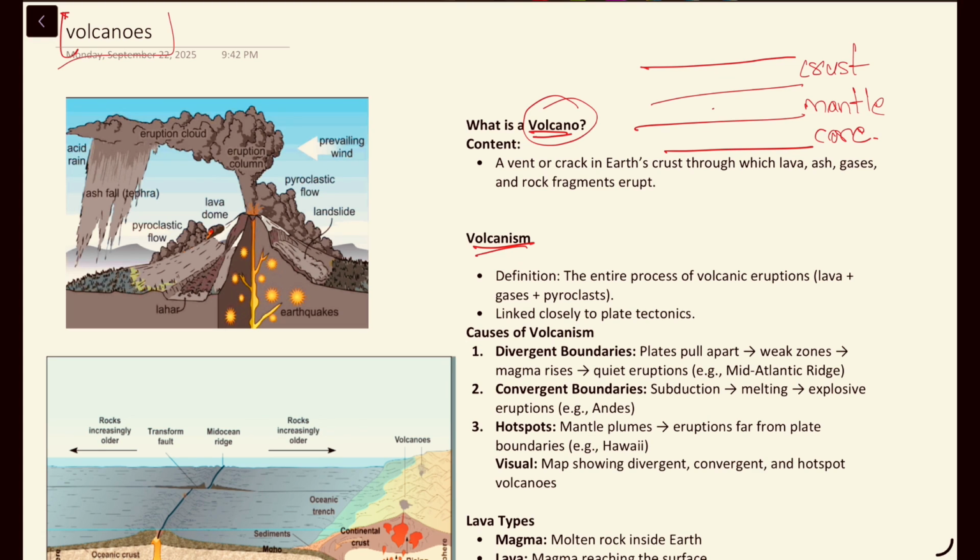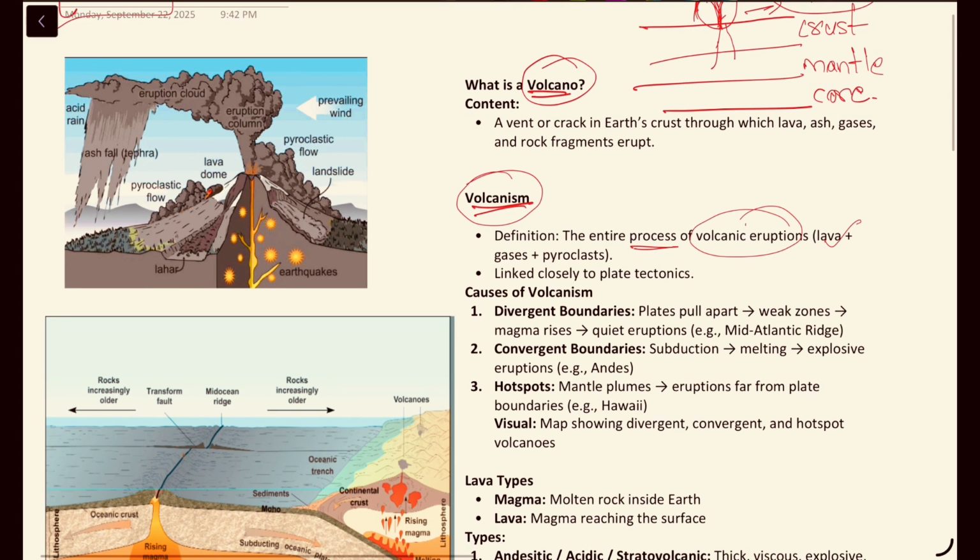Here the liquid magma is coming from the mantle region towards the crust region, and in the crust where there is the weaker crustal or the outermost area, from there the magma or the lava will come out. That is what we are calling the volcano. And the complete process of volcanic eruptions, that is lava, and simultaneously while lava is coming out there will be gases also coming out, and the pyroclastic material also will be coming out. Those are all called the volcanism, right?